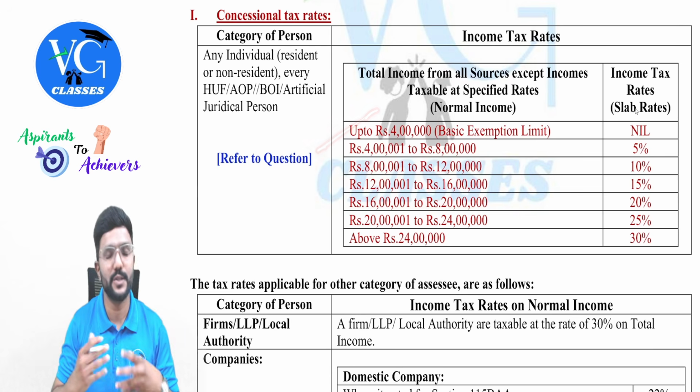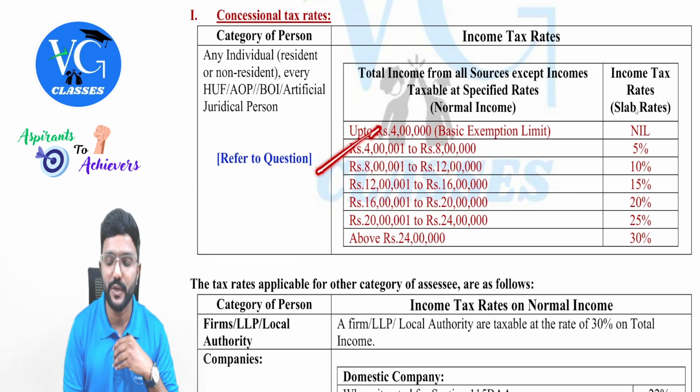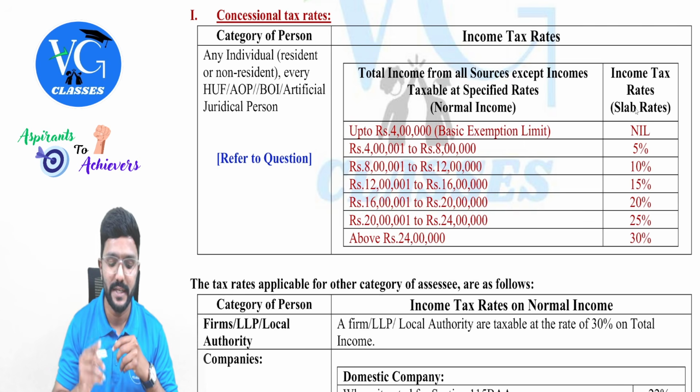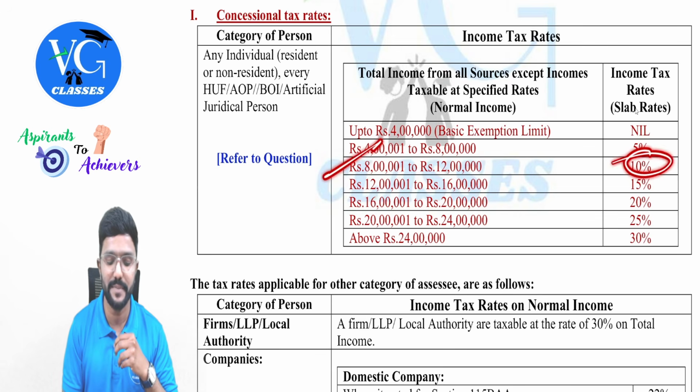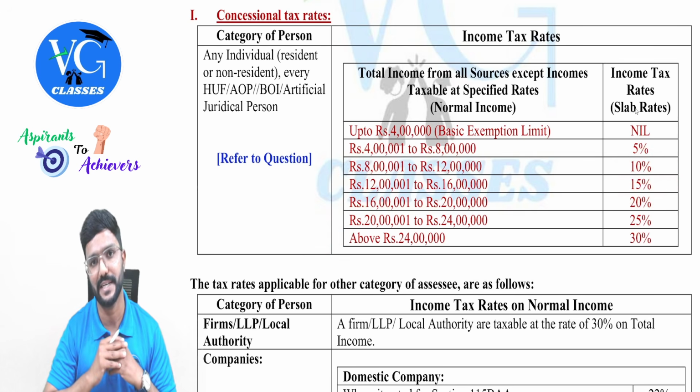Up to 4 lakh, it is called basic exemption limit. There is no tax on it. Then from 4 lakh to 8 lakh, the tax rate is 5%. Then 8 to 12 lakh, it is 10%. 12 to 16 lakh, it is 15%. 16 lakh to 20 lakh, it is 20%. 20 to 24 lakh, it is 25%. And above 24 lakh, it is 30%, guys.